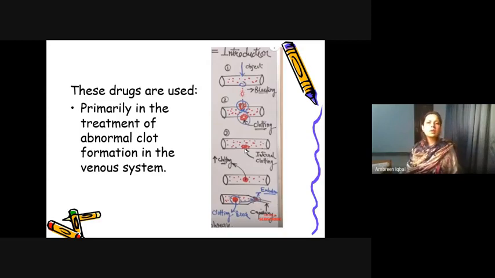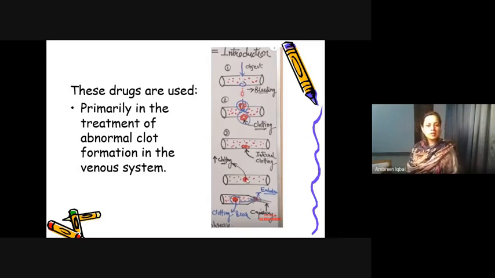But this clot is basically for a beneficial need. If this clotting mechanism continues and begins to accumulate these substances inside, it is going to hinder and cause a thrombus. If this thrombus continuously leads towards abnormal clot formation, it will ultimately become larger and larger and cause a problem.